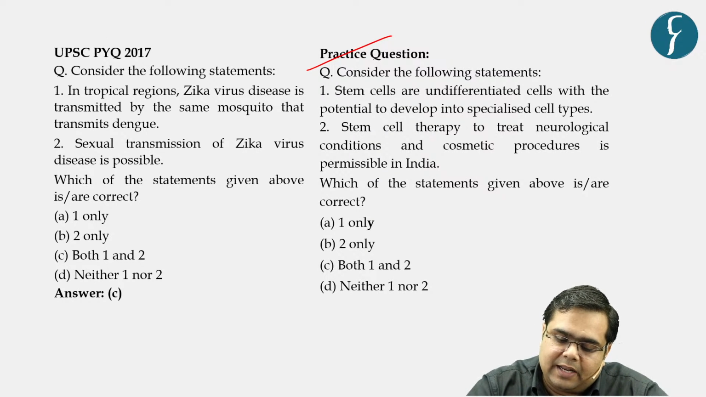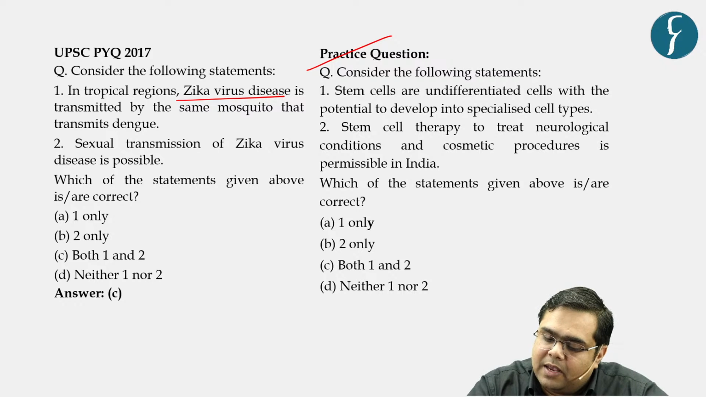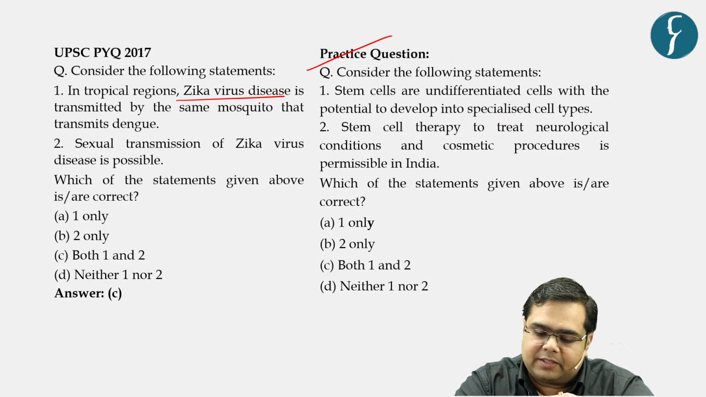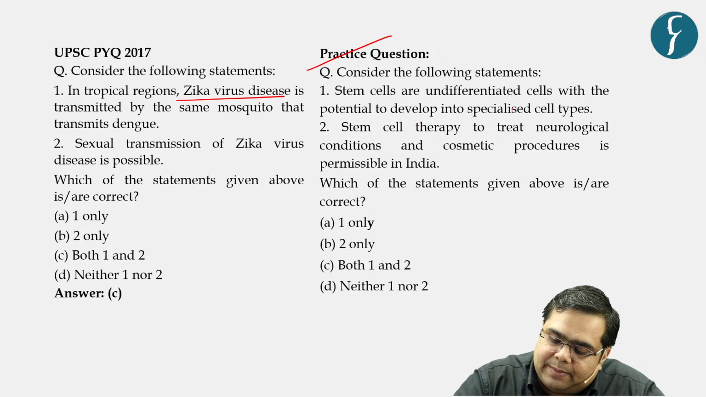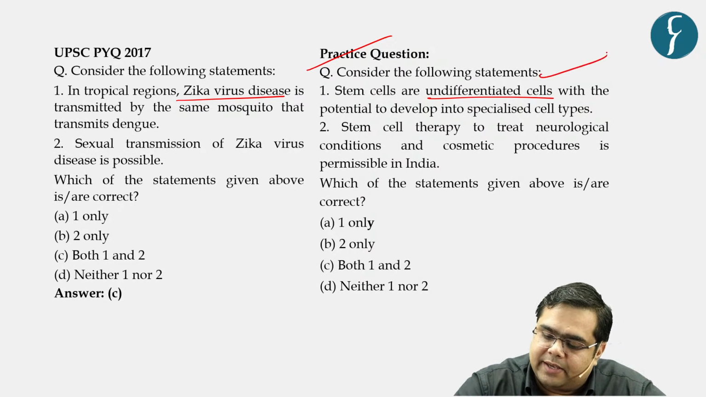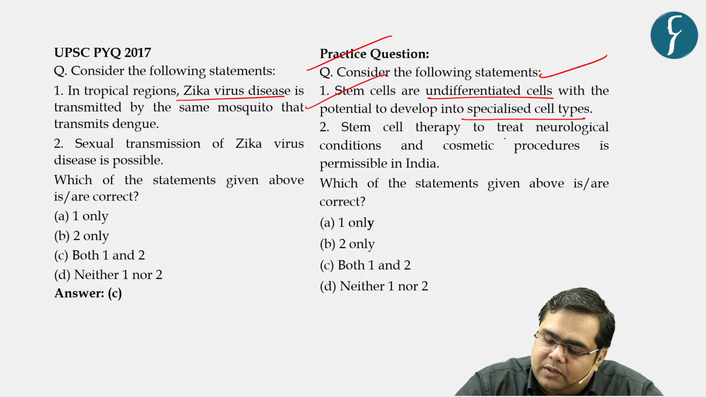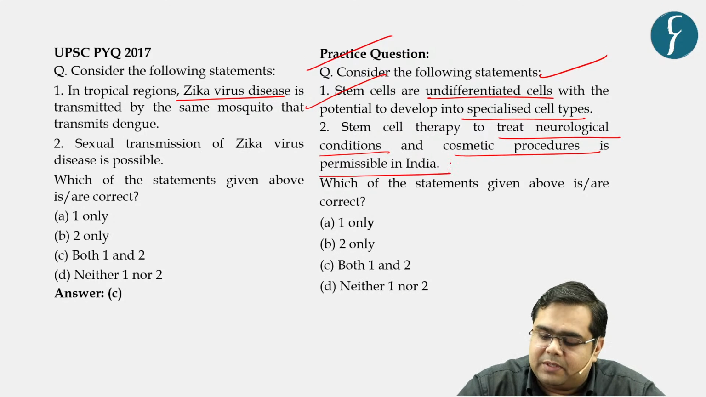In the past, there have been various questions on virus. Let us try to solve a practice MCQ. Statement one: stem cells are undifferentiated cells with the potential to develop into specialized cell types. Yes, as per our understanding, this statement is correct. Second, stem cell therapy to treat neurological conditions and cosmetic procedures is permissible in India.